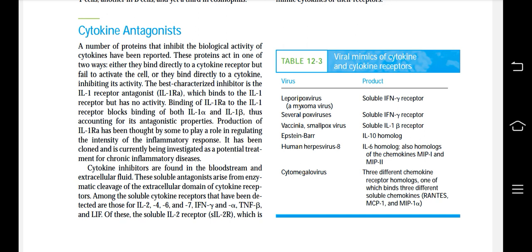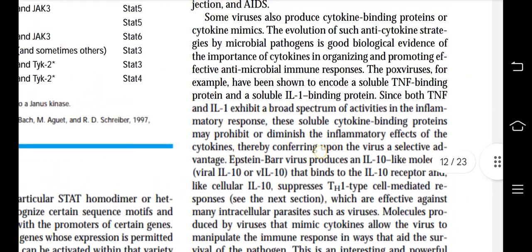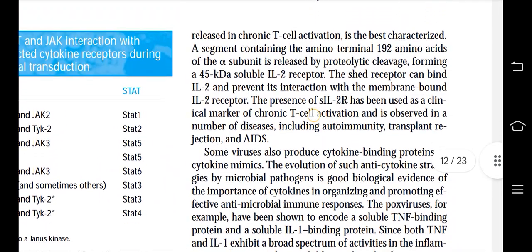Of these, the soluble IL-2 receptor, which is released in chronic T cell activation, is the best characterized. A segment containing the amino terminal 192 amino acids of the alpha subunit is released by proteolytic cleavage, forming a 45 kilodalton soluble IL-2 receptor. The shed receptor can bind IL-2 and prevent its interaction with the membrane-bound IL-2 receptor.